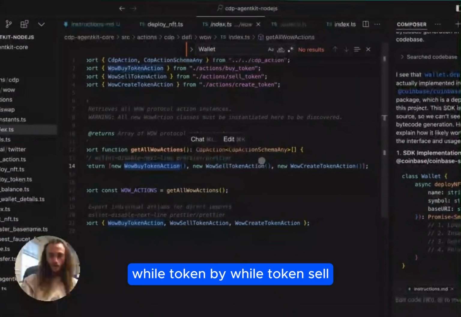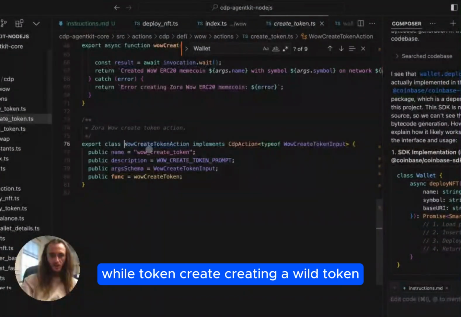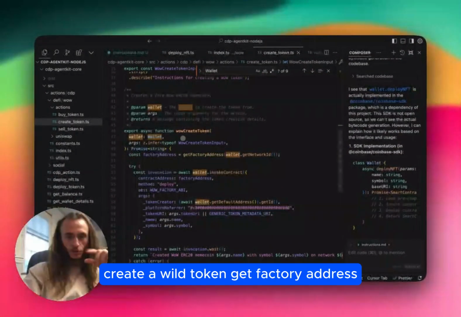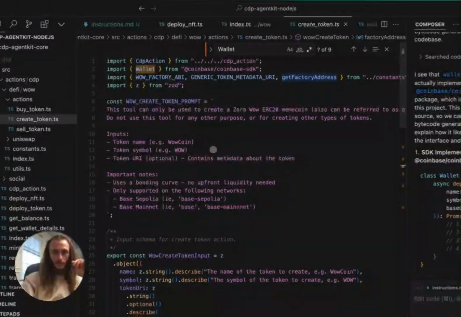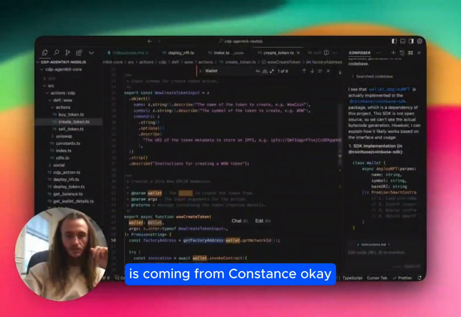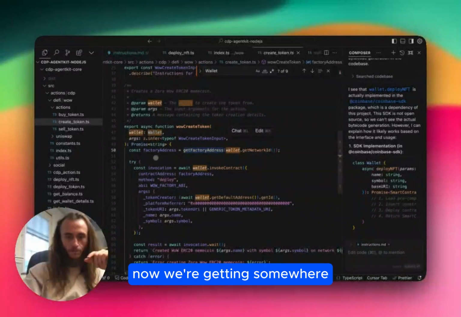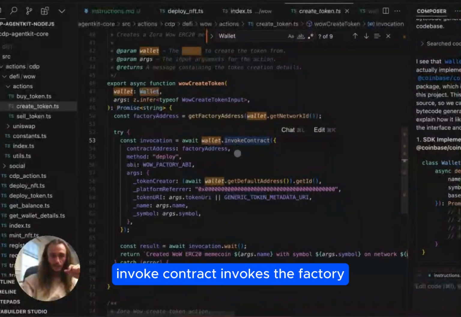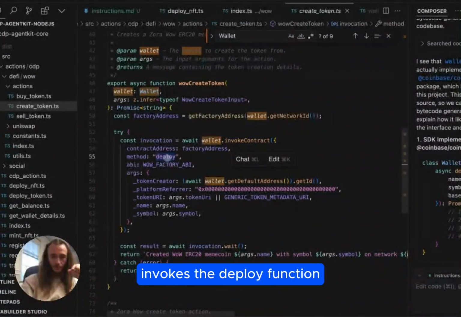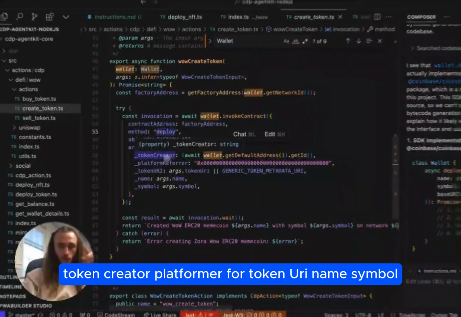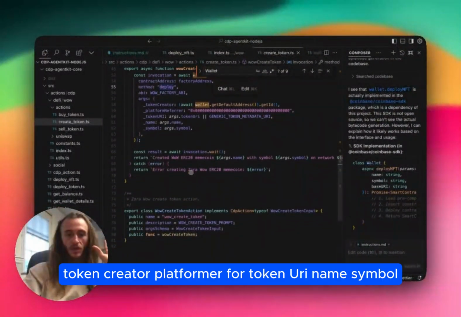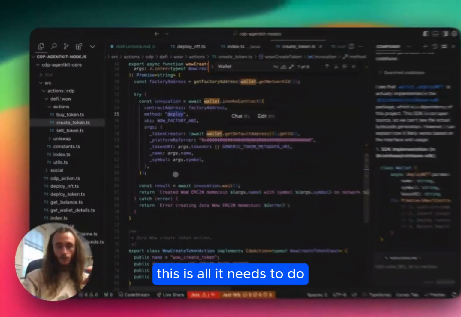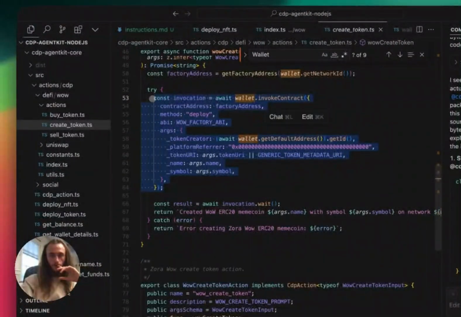WoW token buy, WoW token sell, WoW token create. Creating a WoW token, create a WoW token, get factory address. Is coming from constants. Okay, now we're getting somewhere. Invoke contract, invokes the factory, it invokes the deploy function: token creator, platform referrer, token URI, name, symbol. This is all it needs to do in order to invoke a contract.